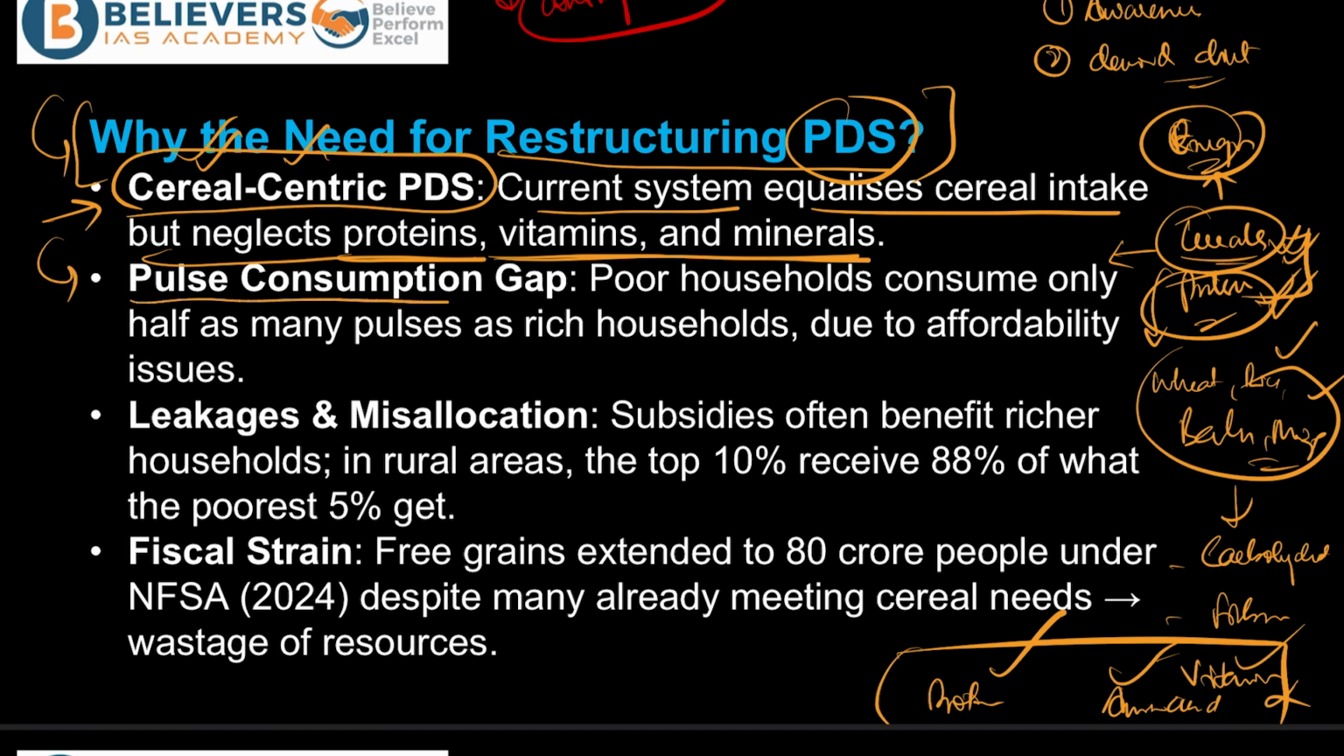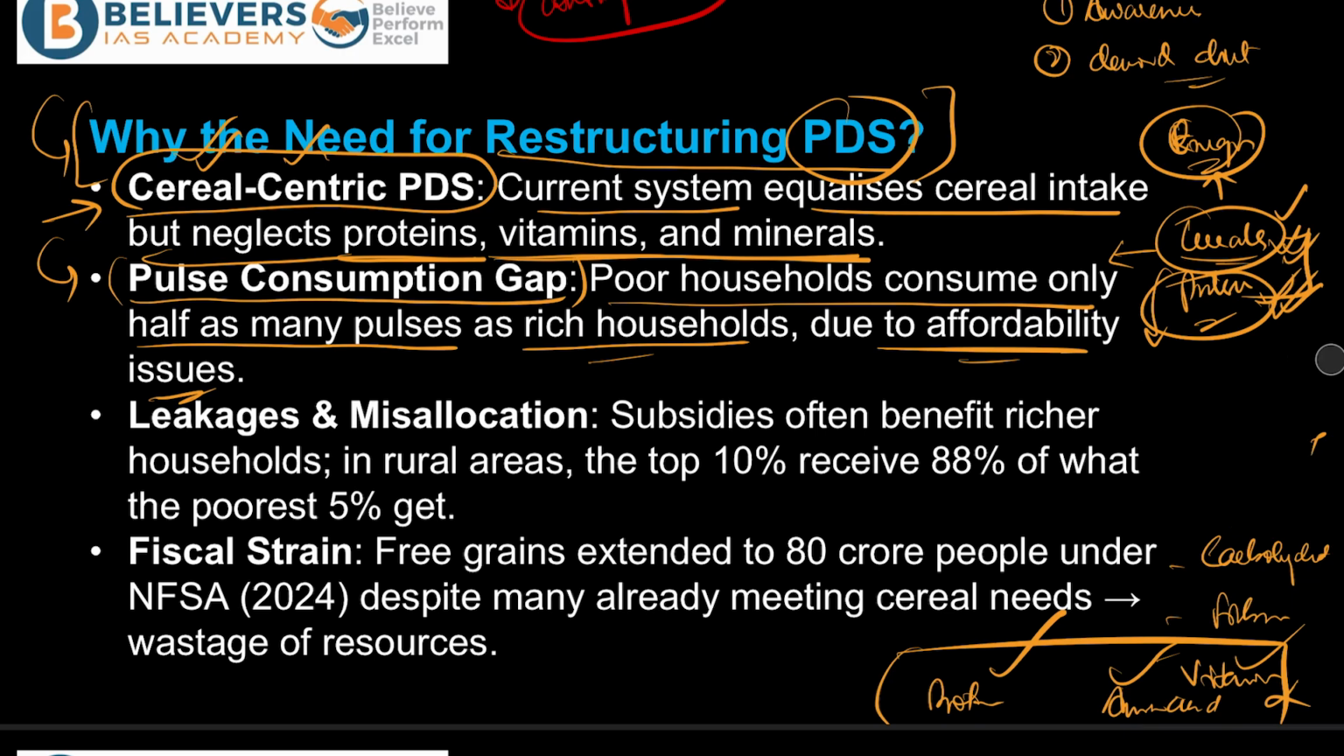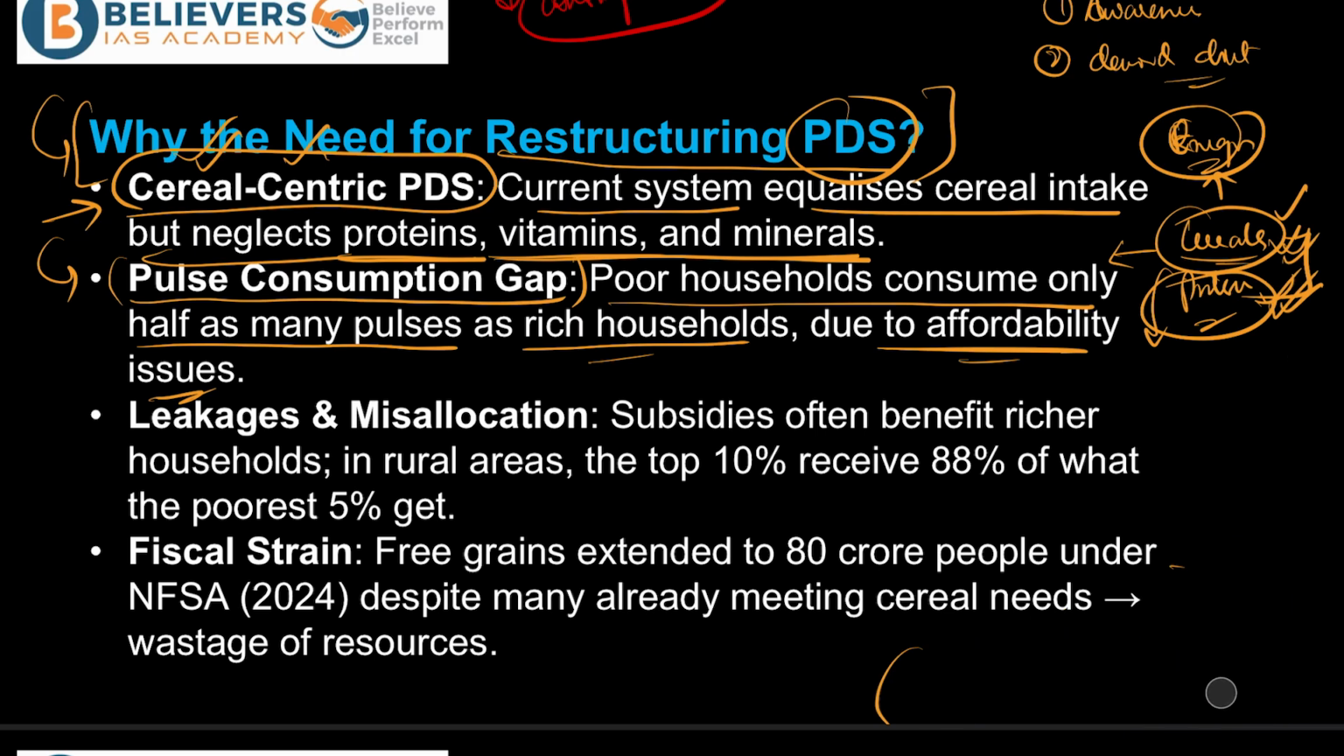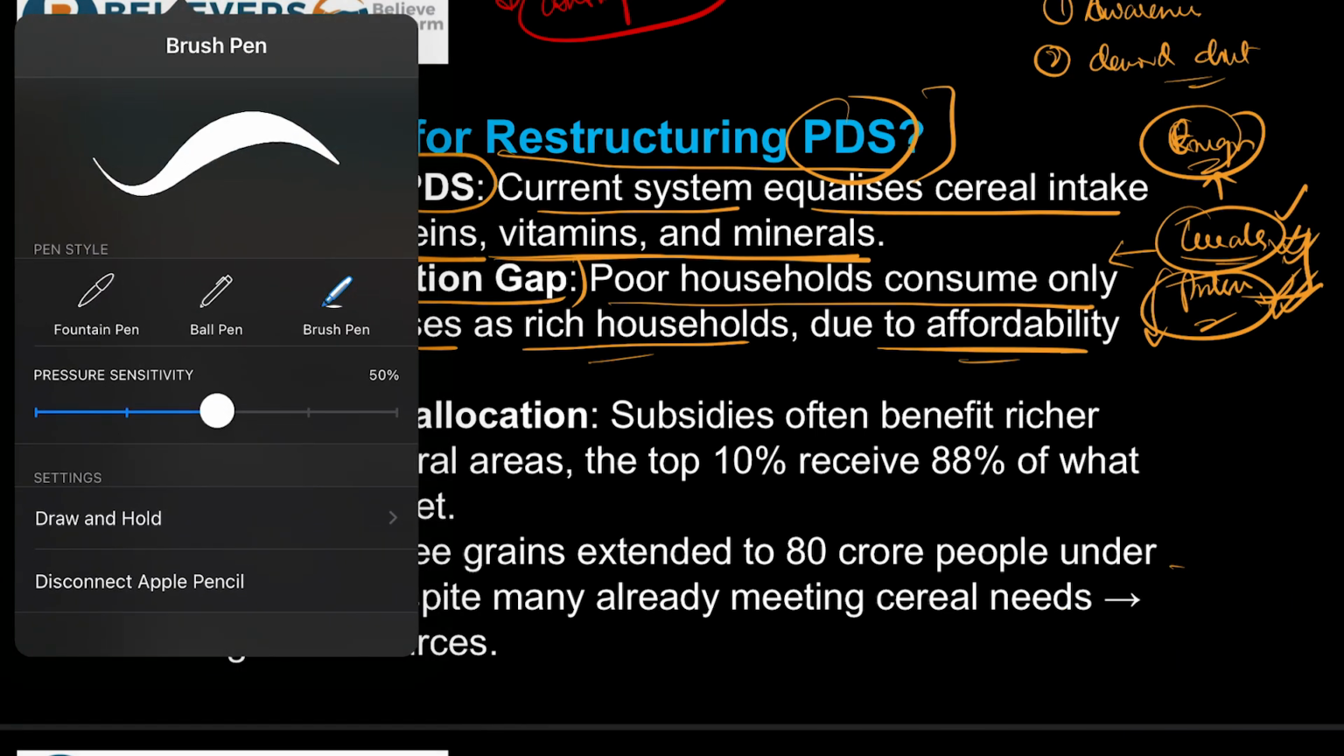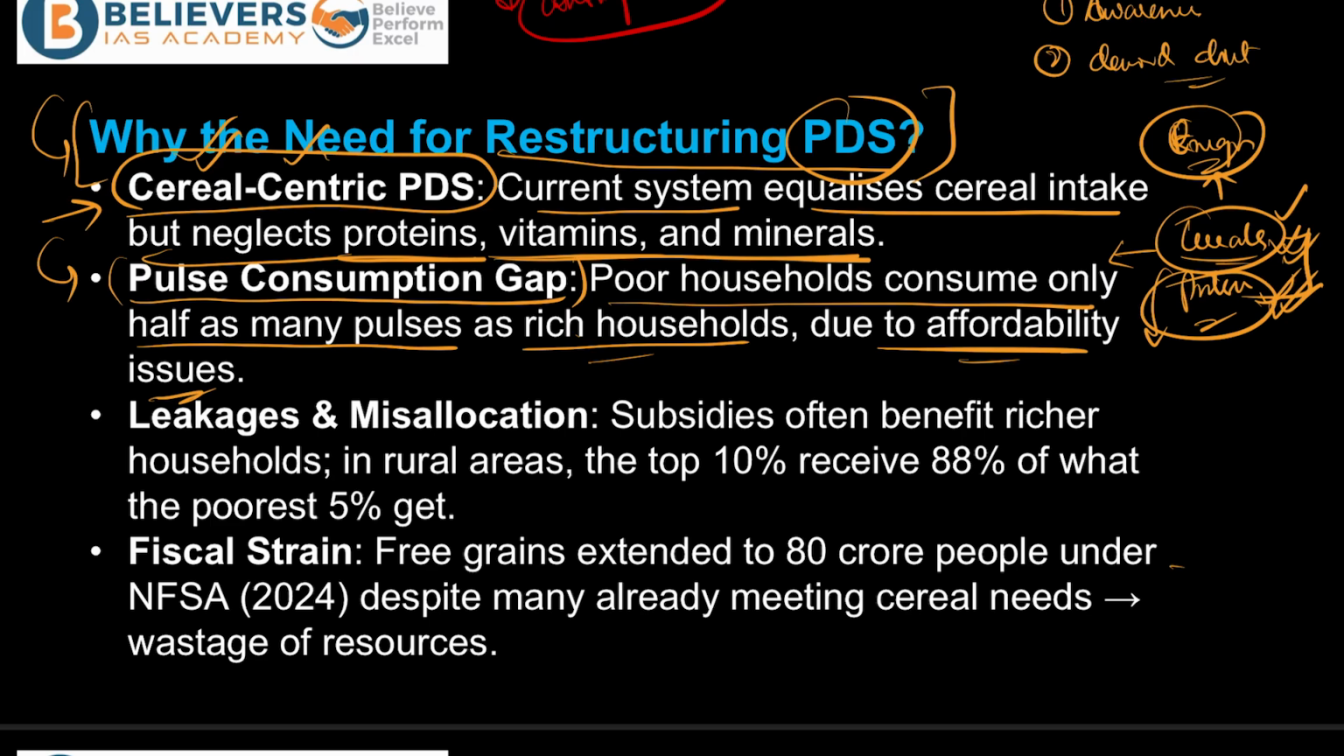And talking about the pulse consumption gap, as we discussed, poor households consume only half as many pulses as rich households due to affordability issues. As we discussed, the nature of cereals and pulses, and also all those things that come under pulses. Pulses are your chickpeas, green peas, black chana, horse gram, all of those things come under the category of pulses, which ideally should be affordable, right?